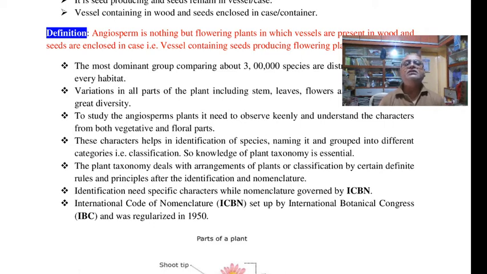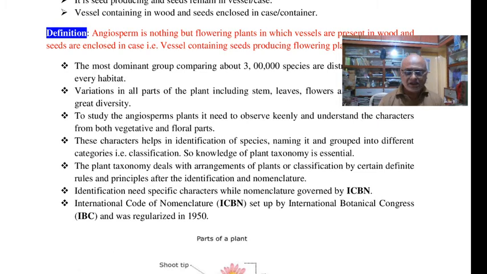Identification of the species is one of the functions of taxonomy. Another: as we identify plants with the help of different or similar characters, we automatically give the name, that is nomenclature. The nomenclature system is the second most important function of taxonomy, to categorize the plants and classify them in various groups.